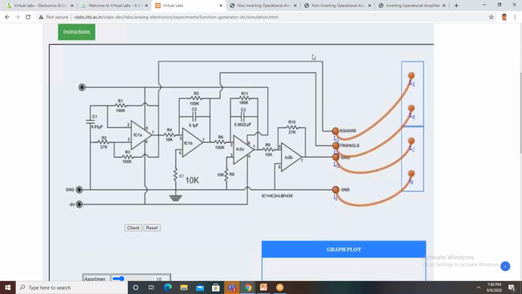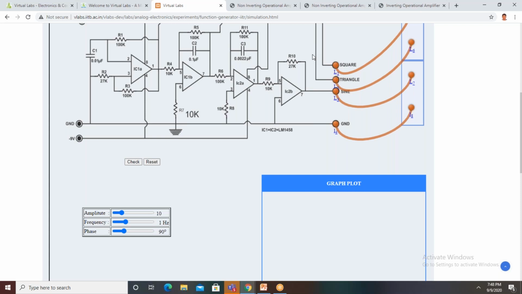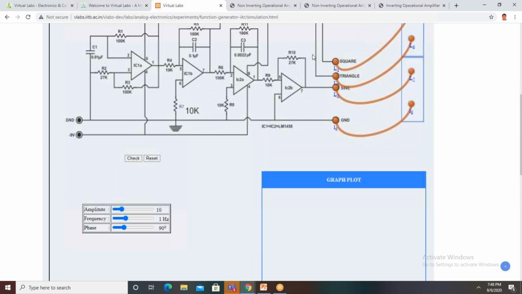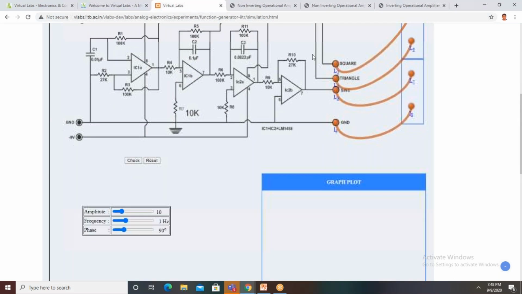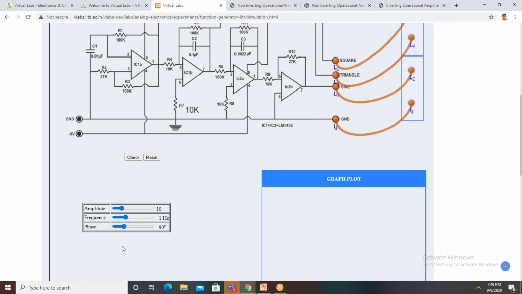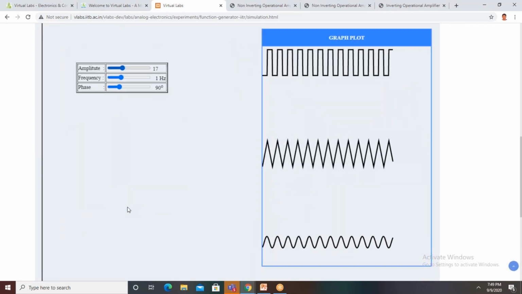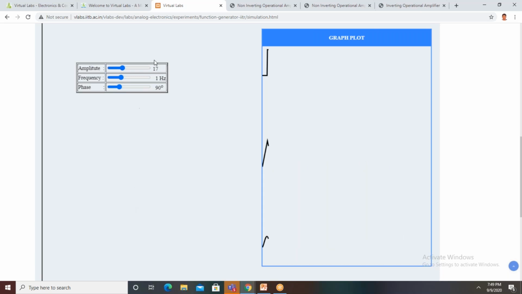This square wave signal is given to an integrator. So we get a triangle waveform here, and again it is integrated, and the signal will be amplified. This is the amplifier. We get a sinusoidal signal. To smoothen the triangle signal, again the signal will be integrated, another integrator is there, then the signal will be amplified using this one, and finally we get a sinusoidal signal.